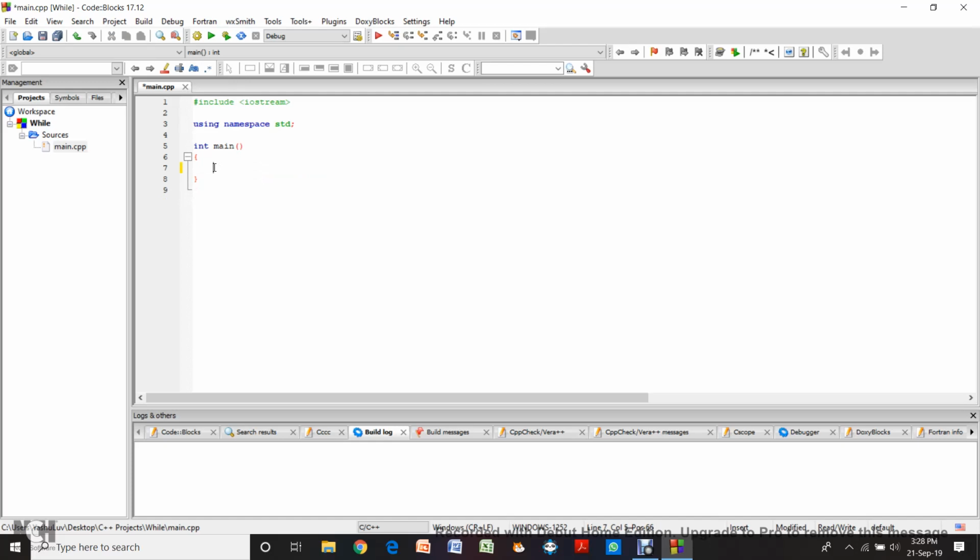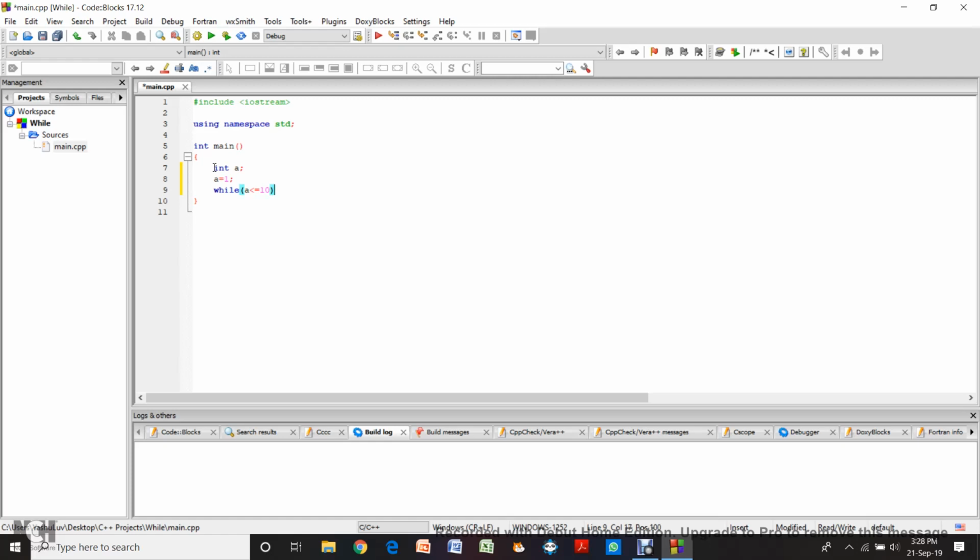So first we'll start off with giving one integer. After that we are going to say a is equal to 1. Simple. Now comes the while loop. So while, in brackets, you can have only one statement or two statements inside this.